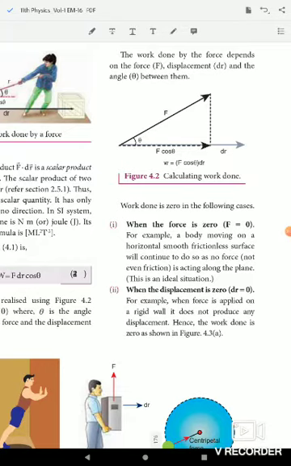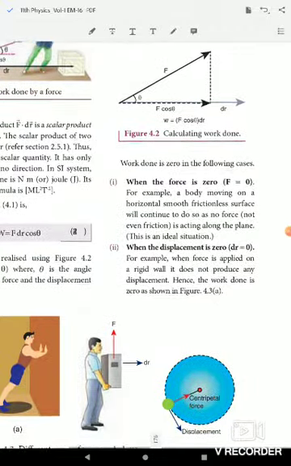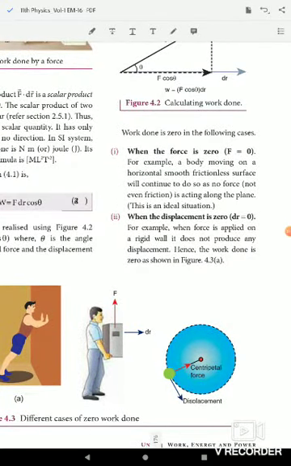So the three cases are there when work done becomes 0. First, when the force is 0, F equal to 0. For example, a body moving on a horizontal, smooth, frictionless surface will continue to do so as no force, not even friction, is acting along the plane. A frictionless surface is not real in practice. This is an ideal situation.